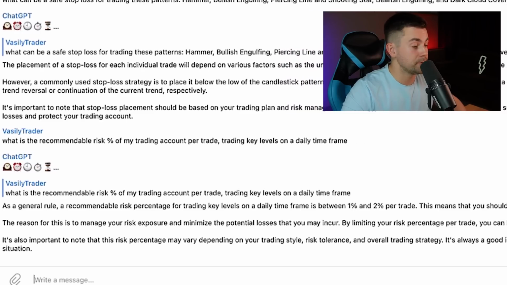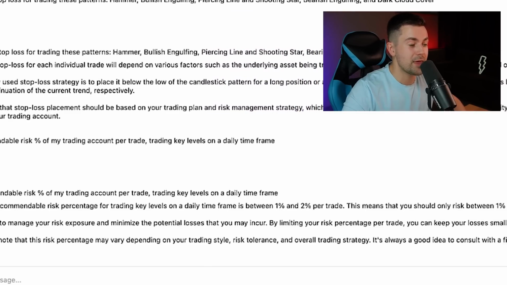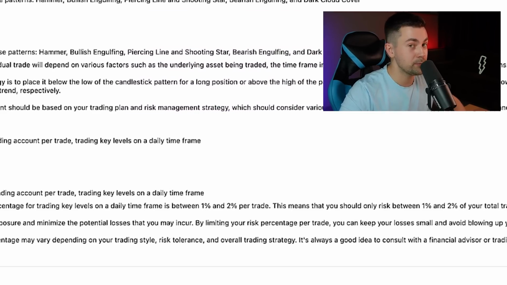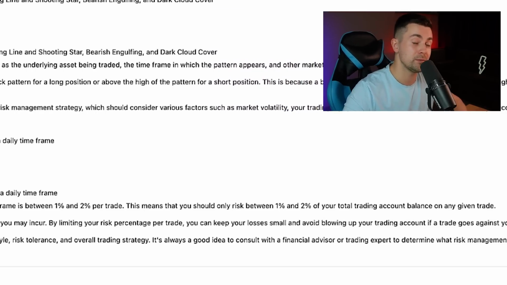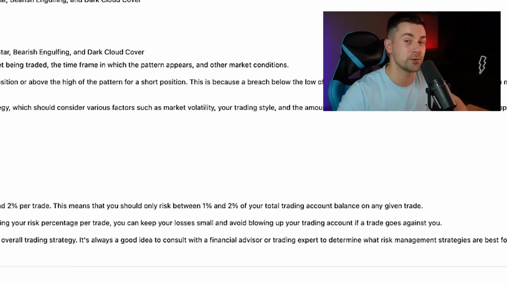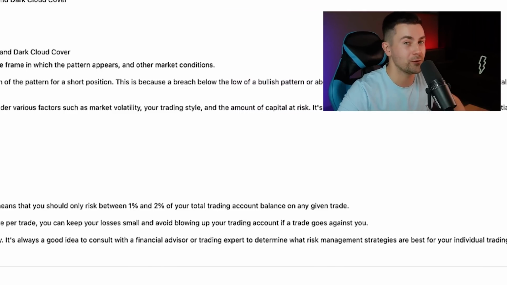And here's the answer. ChatGPT says that the recommendable risk percentage is between 1% and 2%. So let's be conservative and let's risk 1% of our trading account per trade.